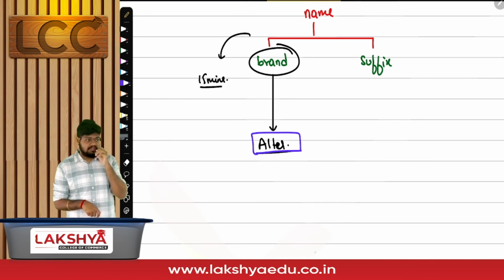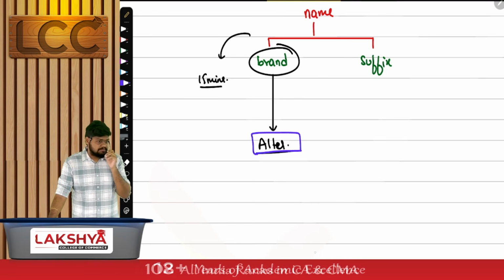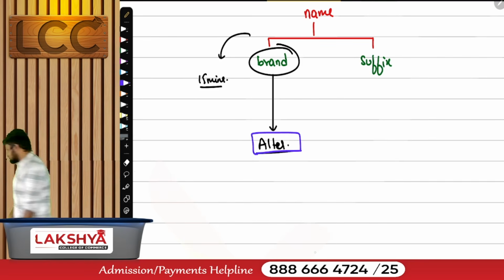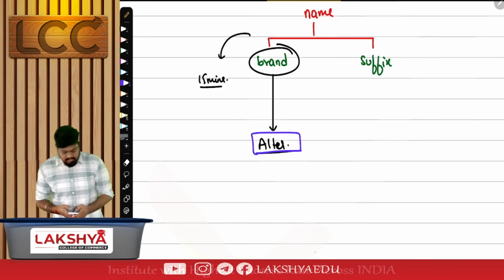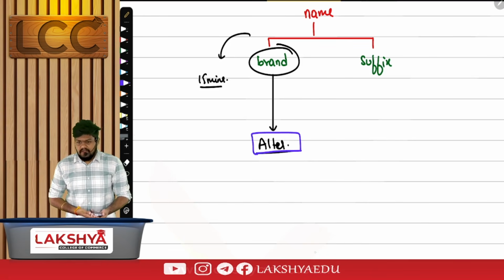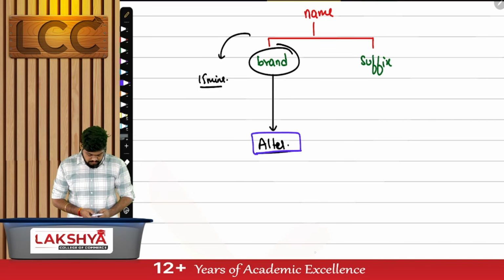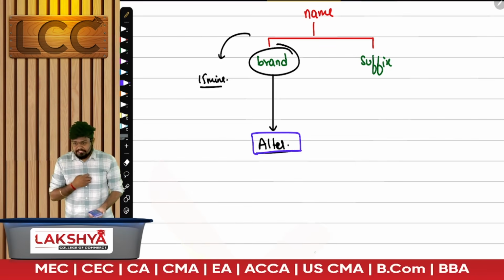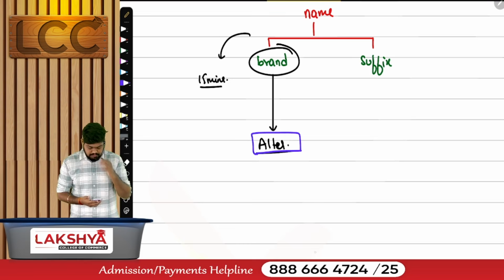In this general meeting, you should be able to answer, what resolution will I pass? Special or ordinary? What resolution will be passed, special resolution or ordinary resolution? Is this voluntary or mandatory? Is alteration of name clause voluntary or mandatory? I'm doing it on my own. Is it being forced by any authority? It is being done by the company's own intentions. You have to pass which resolution? A special resolution.